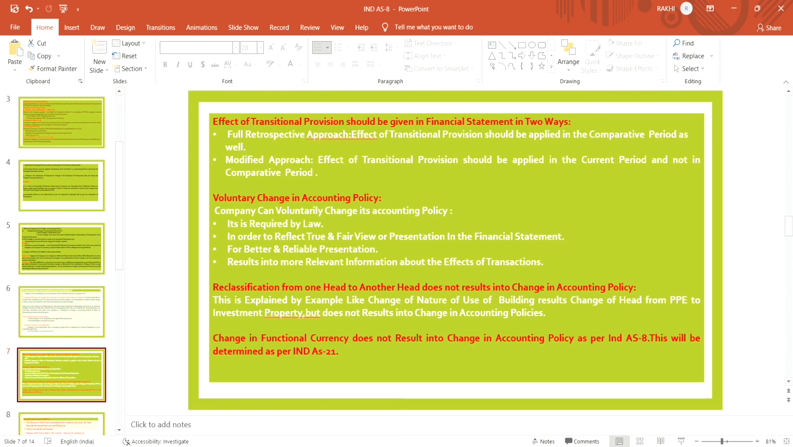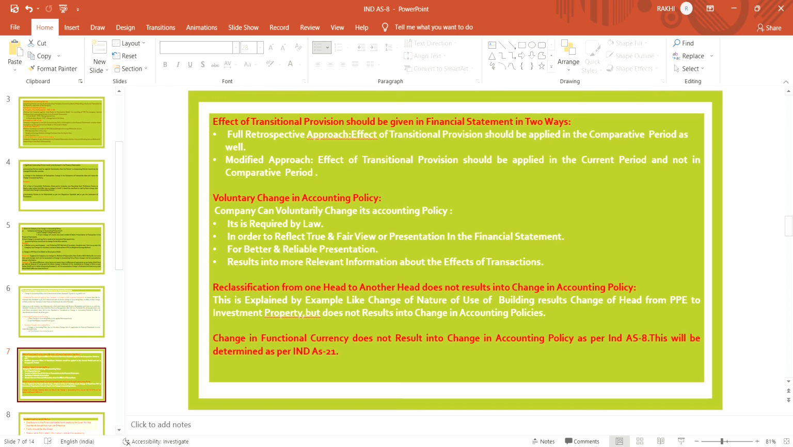How should the effect of transitional provision be given in the financial statement? It should be given in two ways: the full retrospective approach or the modified approach. What does full retrospective approach mean? The effect of transitional provision should be applied in the comparative period also, which means it should be restated in the comparative period and also in the prior to previous year.